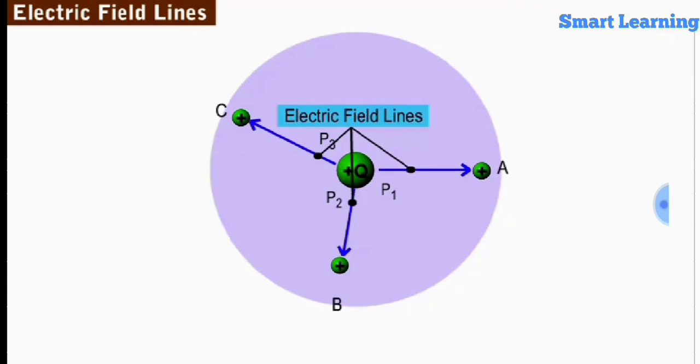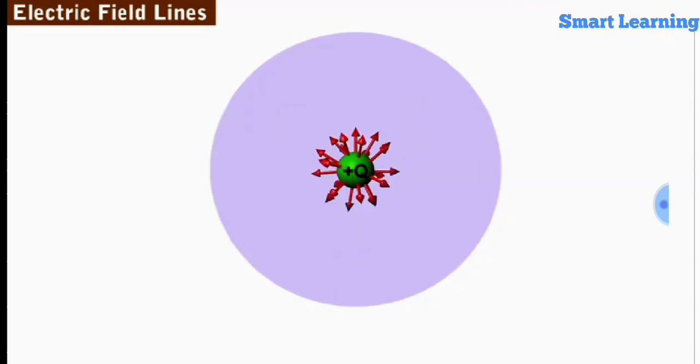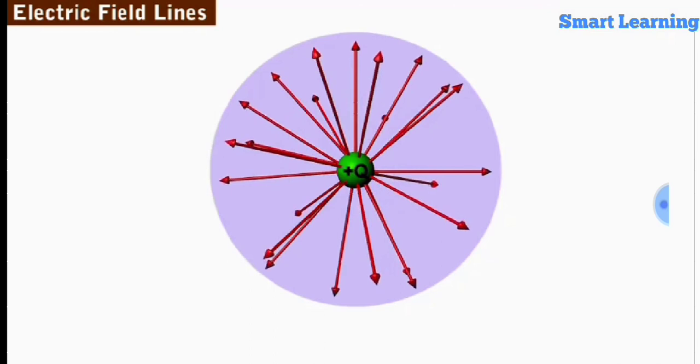Since an electric field line is the path followed by a unit positive charge in an electric field, if we draw all the electric field lines for the electric field of the given source charge Q, the electric field lines appear as shown.